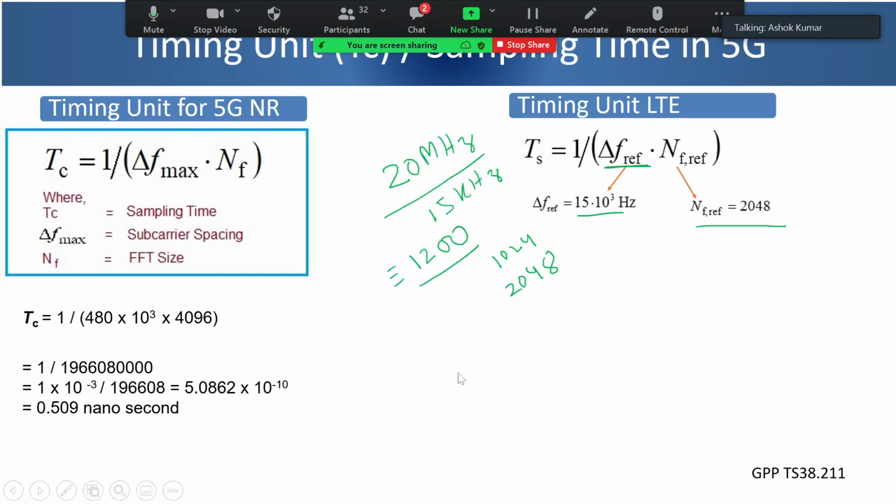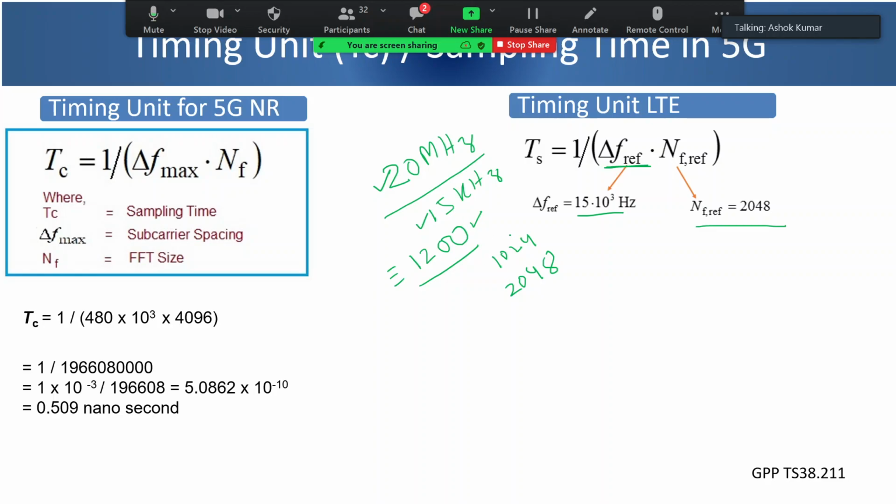Okay, so in LTE, the maximum channel bandwidth which can be used is 20 megahertz, right? And the subcarrier spacing which is used is 15 kilohertz. So if you divide 20 megahertz by 15 kilohertz, you'll get the maximum number of subcarriers, right? So this will be around 1200. It will be between 1200 to 1300 somewhere, right?